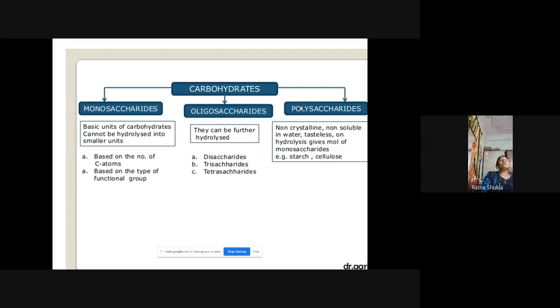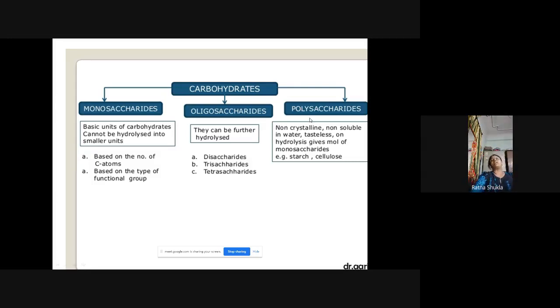Next we have the oligosaccharides, which can be further hydrolyzed into smaller units. In oligosaccharides we have disaccharides, trisaccharides and tetrasaccharides. Two monosaccharides combine to form a disaccharide, three monosaccharide molecules form a trisaccharide, and four monomer molecules form a tetrasaccharide. So in oligosaccharides, the number of monomer units is from 2 to 9, and there are not more than that.